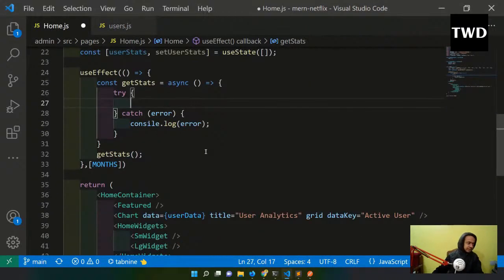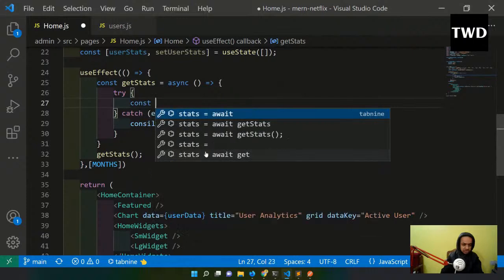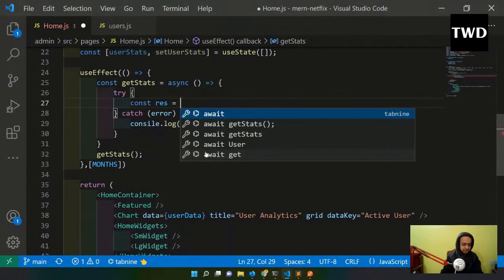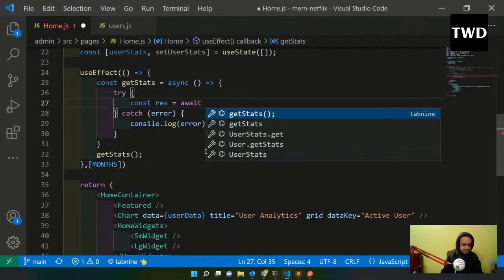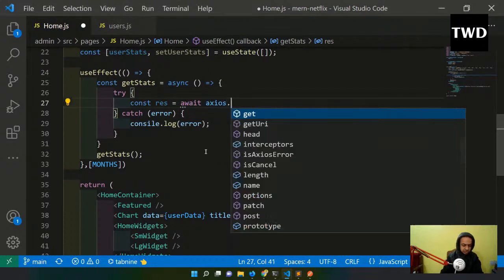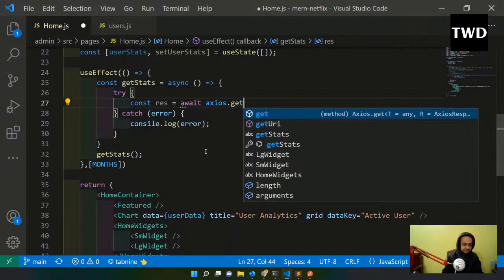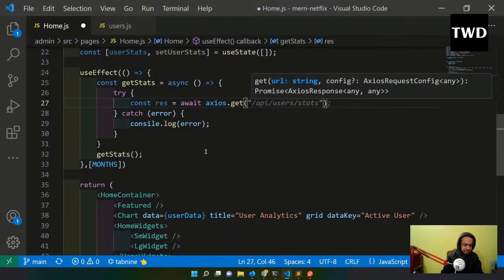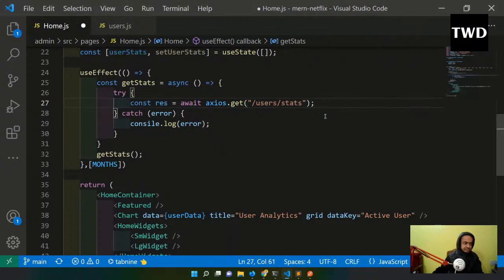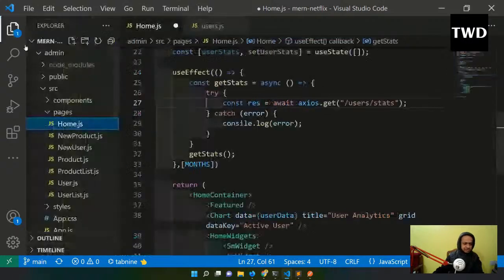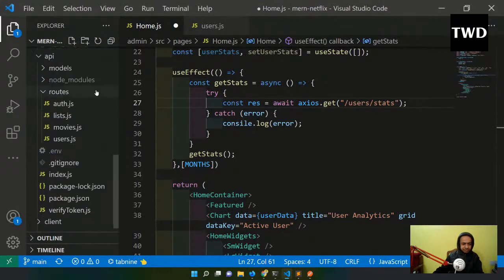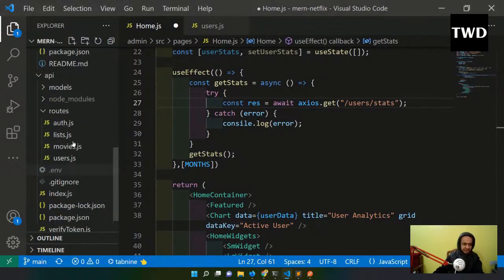So in the try I will do const res equal to await axios dot get users stats. And so I have this header thing. The header thing I just did that day. We just did it on, I think, Tuesday. Yeah, today is Thursday.